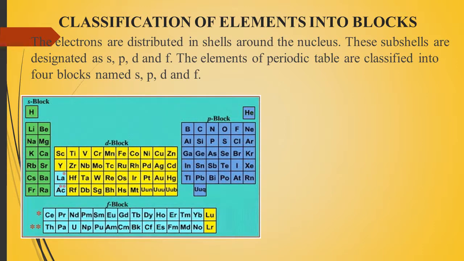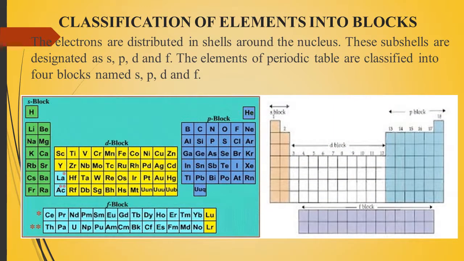I have given a periodic classification of elements into blocks. You see the S block, D block, P block and F block. S block means alkali and alkaline earth metals. In the last slide we have seen the group families. So S block: alkali and alkaline earth metals. D block: transition metals. P block: non-metals, halogens, inert gases, metalloids. So these are all the elements included in the P block. And F block is lanthanides and actinides. So that is the classification of elements into blocks.